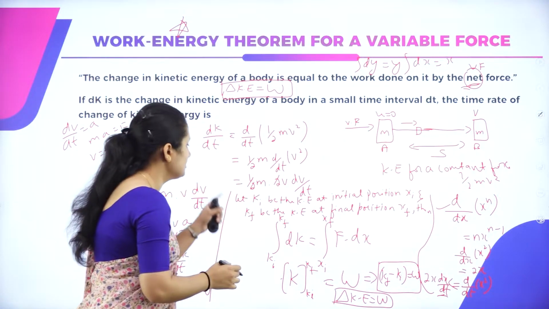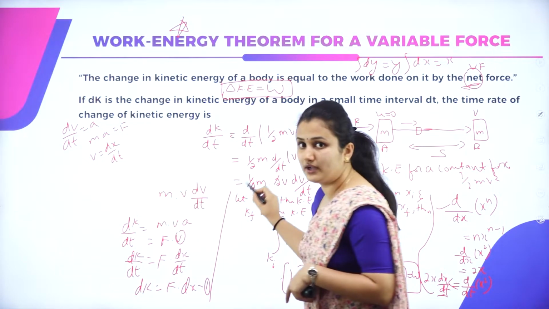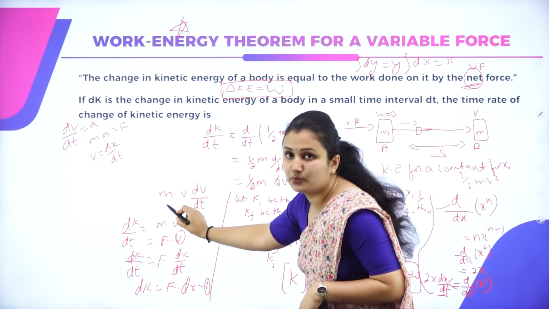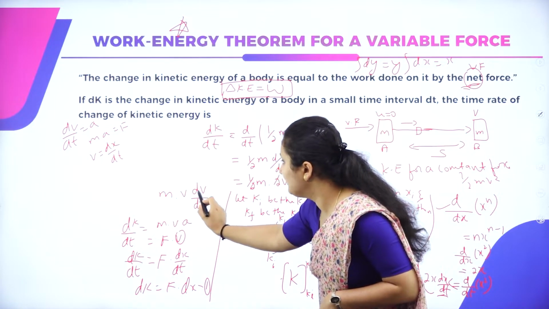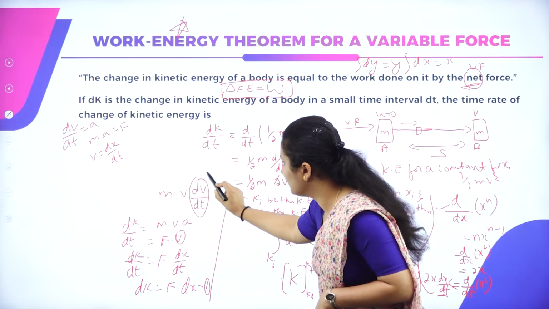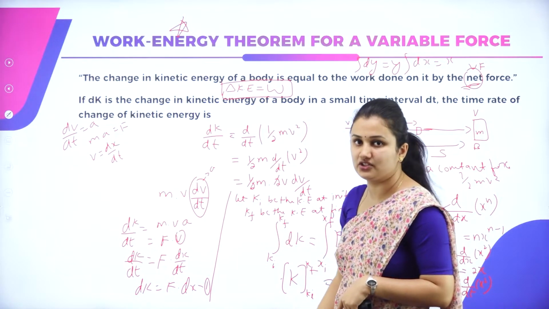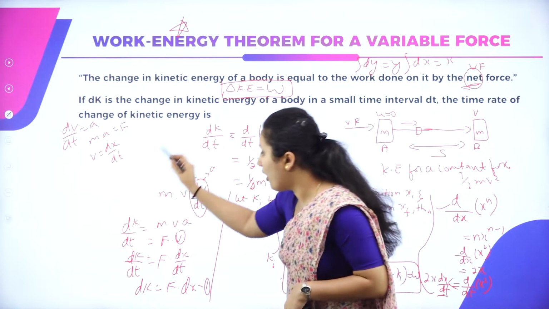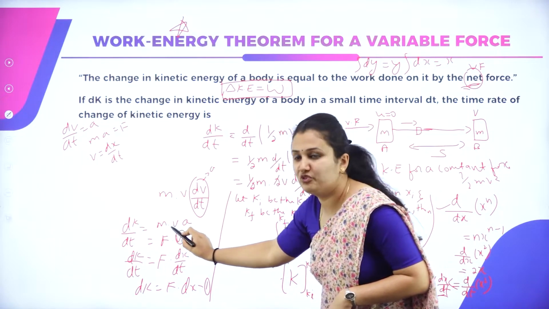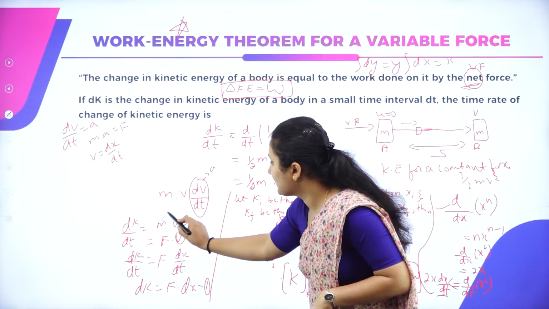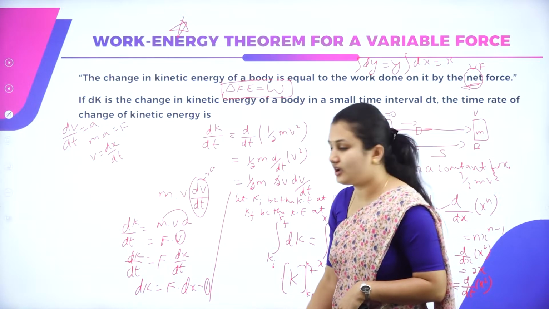The 2 and 2 get cancelled, and you are left with m v dv by dt. So, carefully look at m v dv by dt. What is dv by dt? It is nothing but acceleration, change in velocity by time. On substitution, I'll get dK by dt is equal to m v a. So, what is m a? From Newton's second law, it is force.